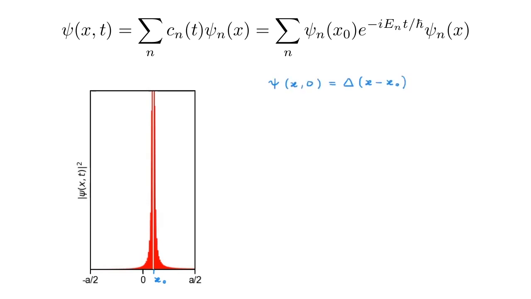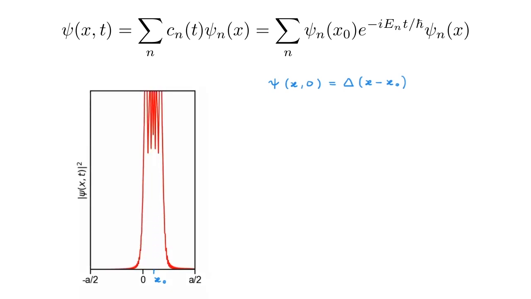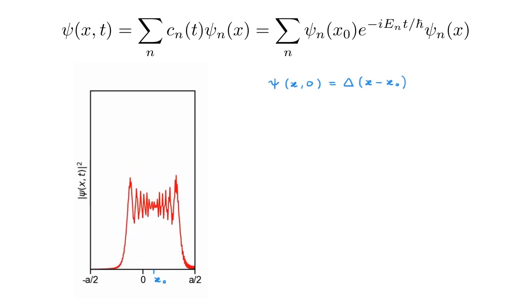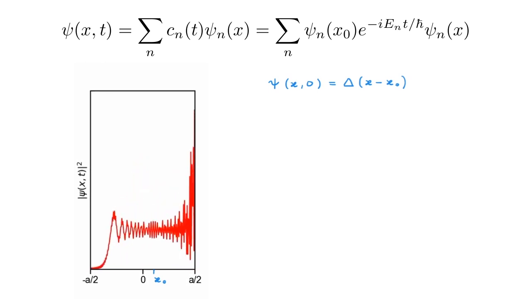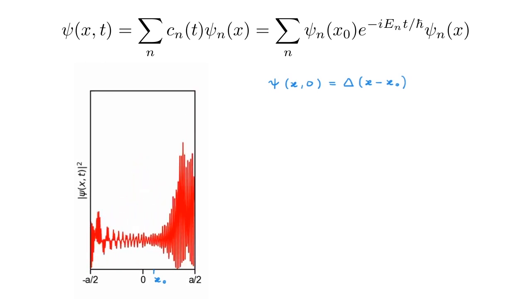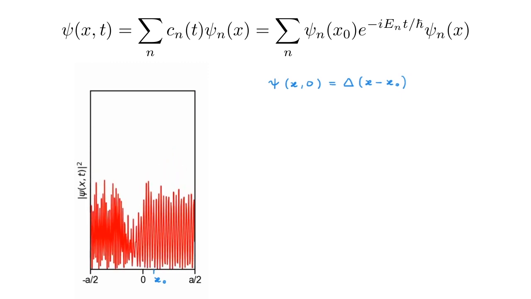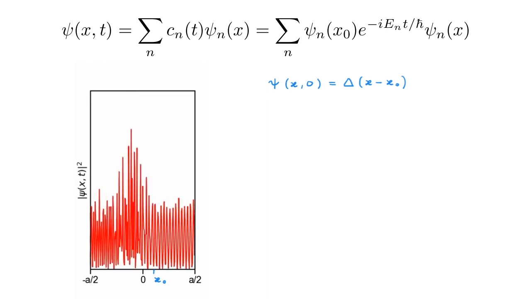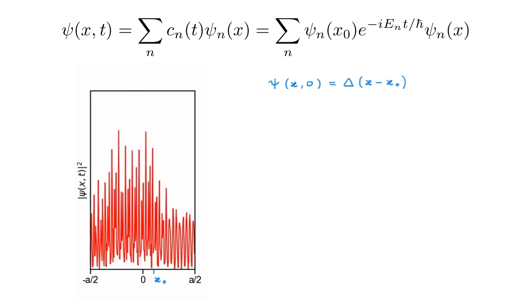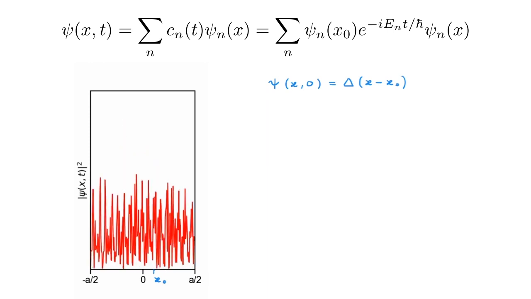We can now look at the evolution of a quantum particle right after a measurement, and we can see that initially this very narrow distribution starts spreading around that point. It first hits a wall, it then hits the other wall, and eventually the distribution looks completely flat, very different to the one we started with. Having seen this, it is instructive to compare the classical case to the quantum case of measuring a particle and seeing how it evolves in time afterwards.